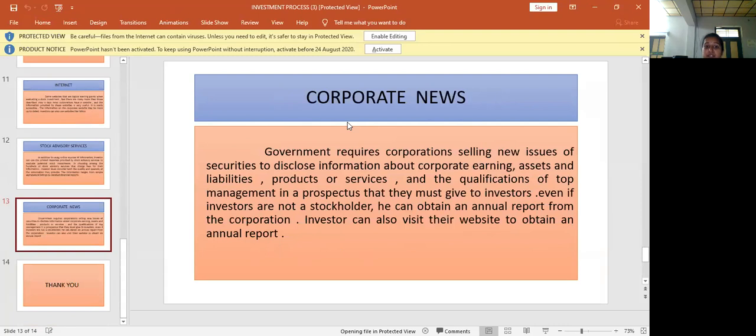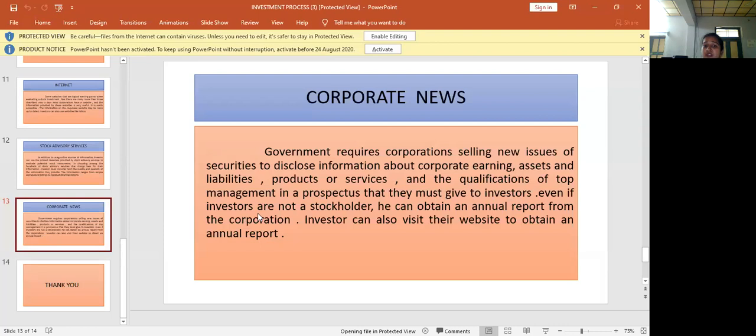And the fifth one is corporate news. Government requires corporations selling new issues of securities in the primary market to disclose information about corporate earnings, assets and liabilities, and products. What is the product of that company? What are the earnings of that company? What are the assets and liabilities of the company? And the qualifications of the top management, in a prospectus that they must give to the investors.